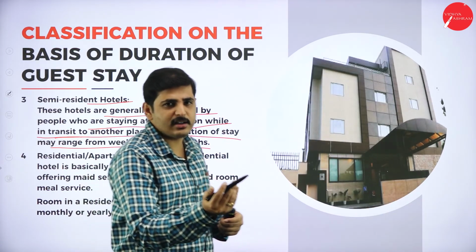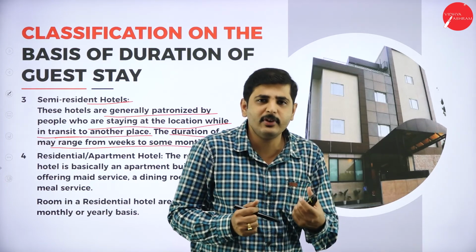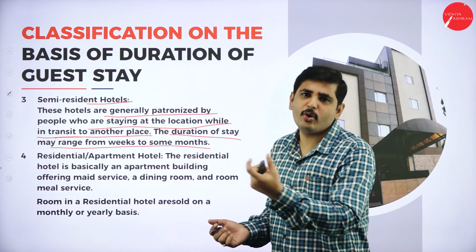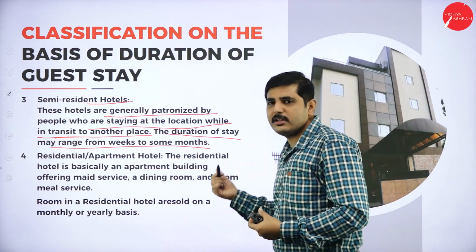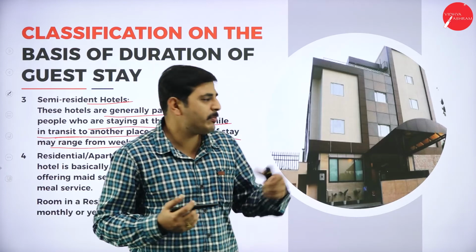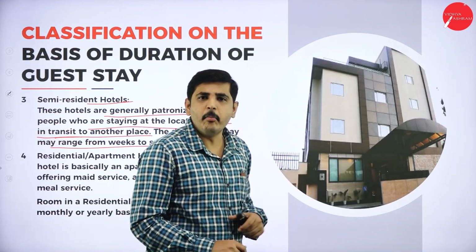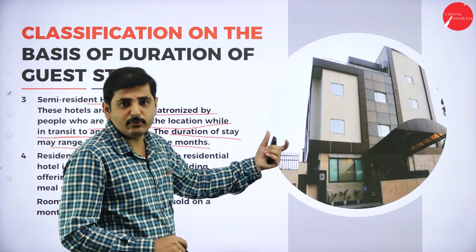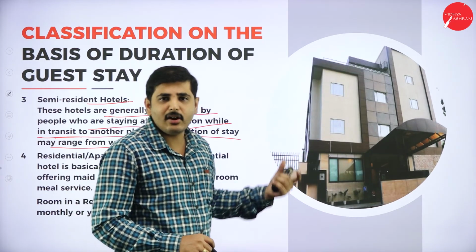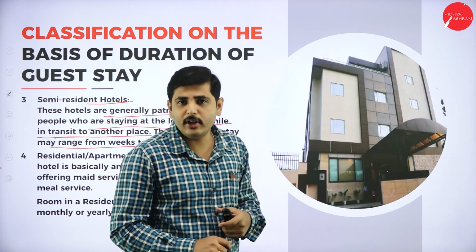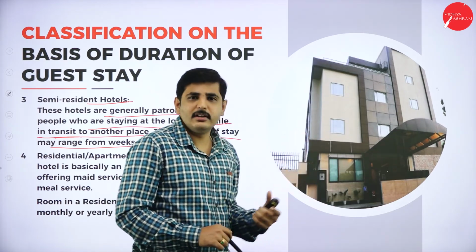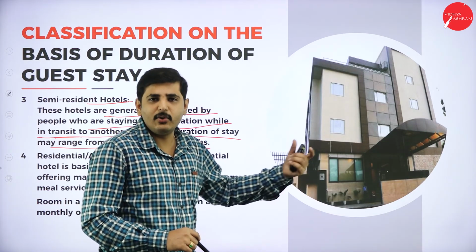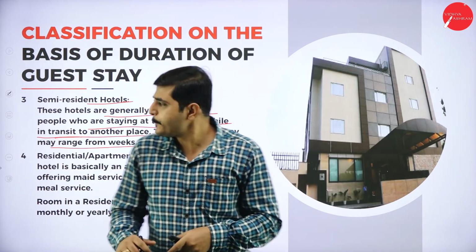For example, foreigners will come to India, and their visa period will be for 3 months or 6 months. In this duration they cannot purchase a home, so they can stay in this type of hotel. It is a semi-residential hotel. They will provide minimum lodging and boarding facility. When the guest stays more than 1 month, 2 months or 3 months, they cannot afford luxurious hotels. So they go for this type of hotel, which provides minimum facilities like good lodging and boarding.